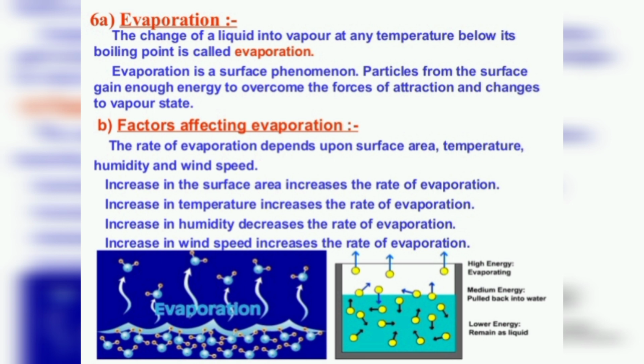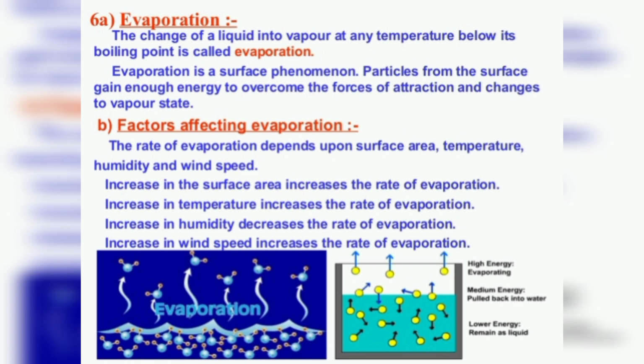But sometimes the conversion of liquid into gas takes place on its own. For example, when a liquid is left exposed to air, its volume decreases, and similarly when wet clothes are spread in air, they get dried up, that is, water present in clothes gets converted into vapor which escapes into the air. This process is known as evaporation.